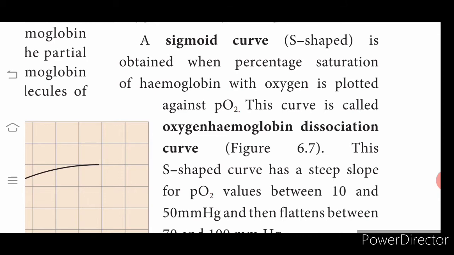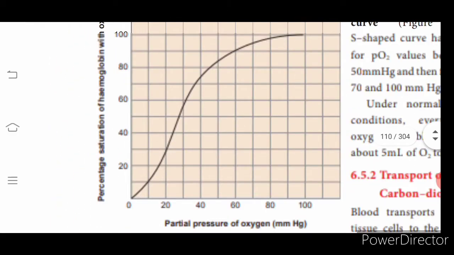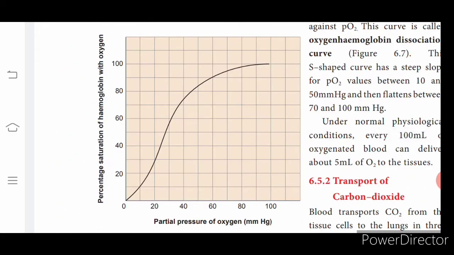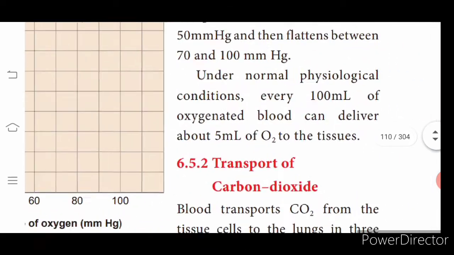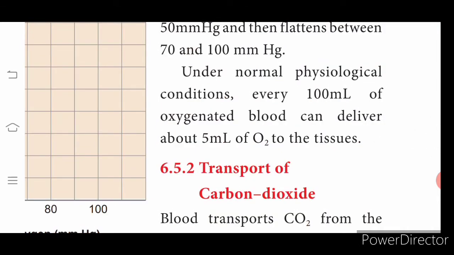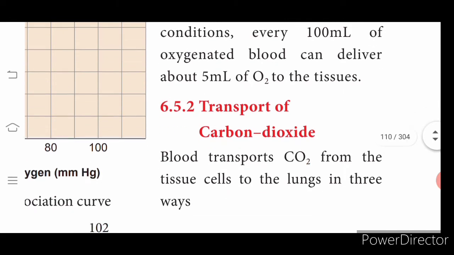Follow? So next we are going to learn about the sigmoid curve. You can see the explanation given there: partial pressure of oxygen and percentage saturation of hemoglobin with oxygen. So you can see the scale. Once the partial pressure increases, the percentage saturation of the hemoglobin with oxygen also increases. Under normal physiological conditions, every 100 ml of oxygenated blood can deliver about 5 ml of oxygen to the tissues.